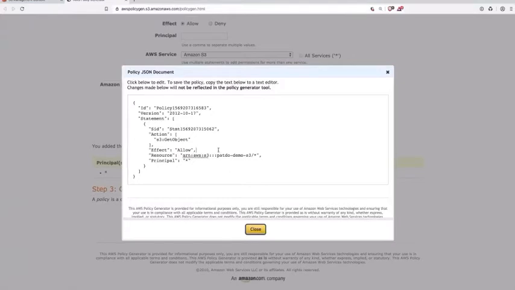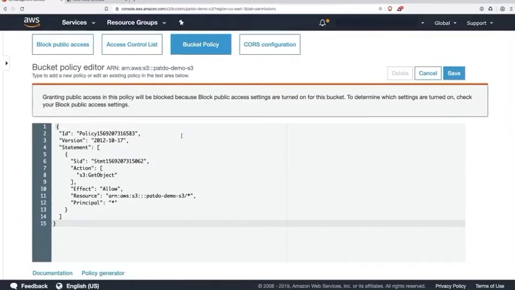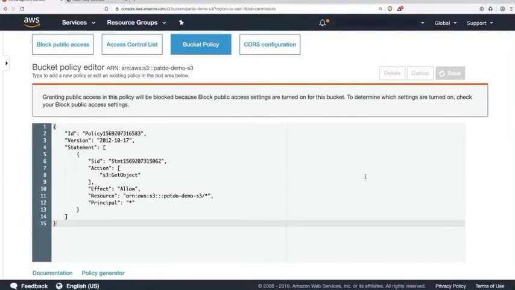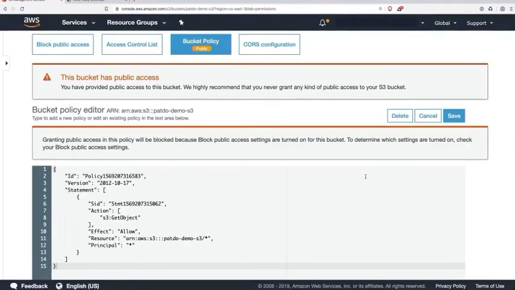So here you can see the policy. I'm going to copy this. We're going to jump back over to our console, drop it inside, and save it. So now the bucket is public. You can see there's a little warning here saying that the bucket has public access. This makes it easy so we know which buckets we have that are public or which are not.